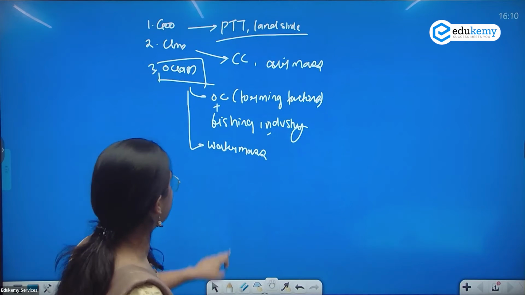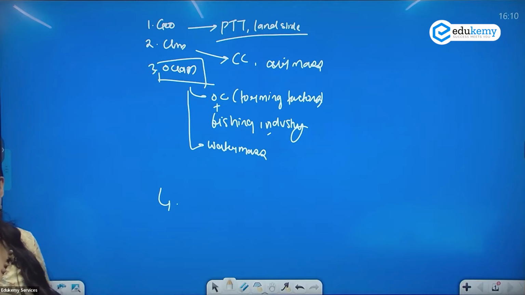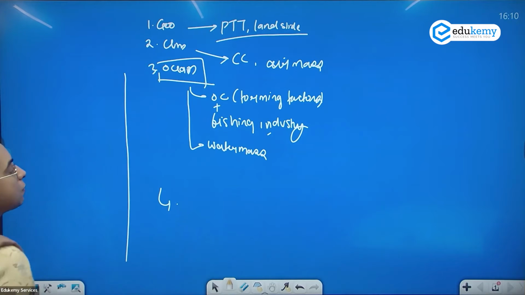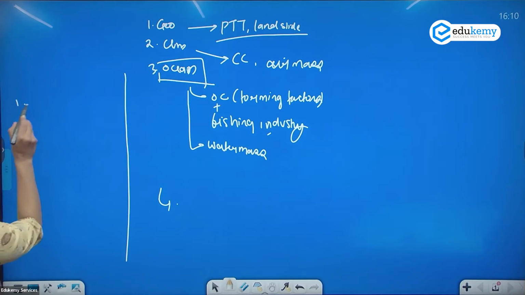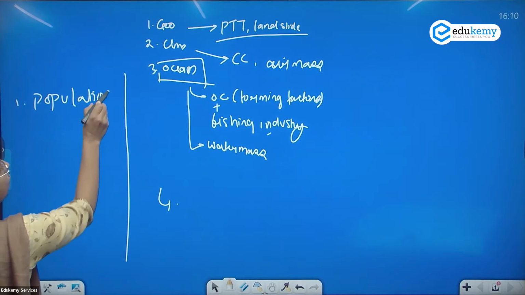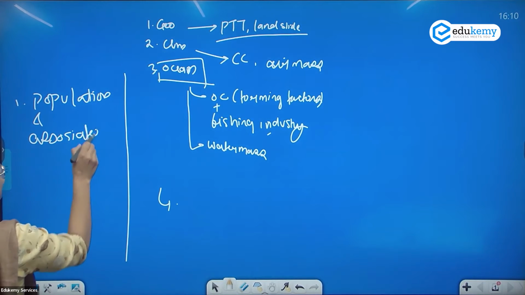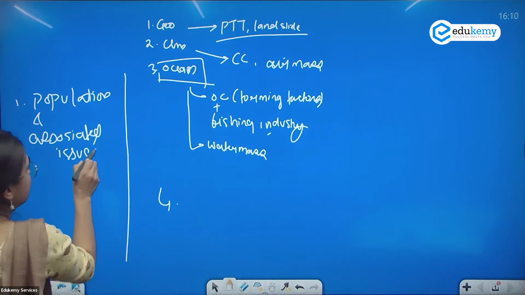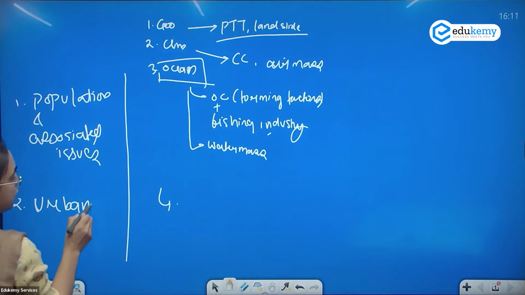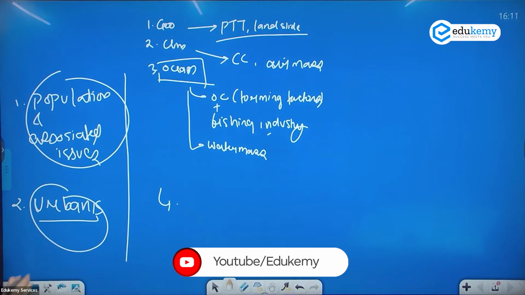If I take into consideration the other section, which actually overlaps with your GS society. So in your society, if you look into GS paper 1, the society topic, there is a topic called population and associated issues. There is a topic called urbanization and the associated issues. ये दोनों society के topics हैं. GS paper 1, society topics.